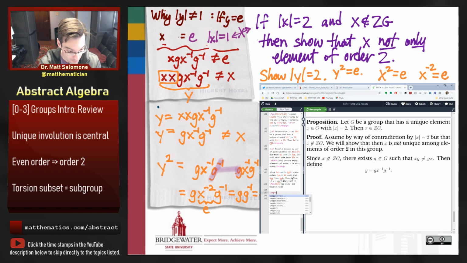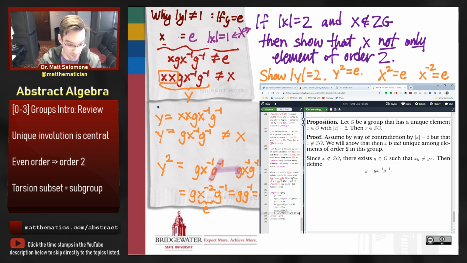Observe that. So now we'll write out these equations. Y squared is equal to g x inverse g inverse times g x inverse g inverse. And then again, using the associative property, this is g x to the minus 2 g inverse. I'll just put the byline in here, by associativity. And then we make the argument that x to the minus 2 is equal to the identity. And the reason for that is that x to the minus 2 is the same as x squared inverse.